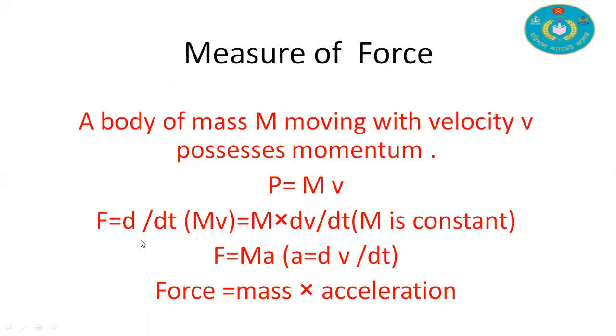Here F = d/dt of (mv), and because the mass is constant, we keep it on the left side and differentiate the term v. We know d/dt of v, the rate of change of velocity, is acceleration. Finally we can write the equation F = ma. Here F stands for force, m stands for mass, and a stands for acceleration.